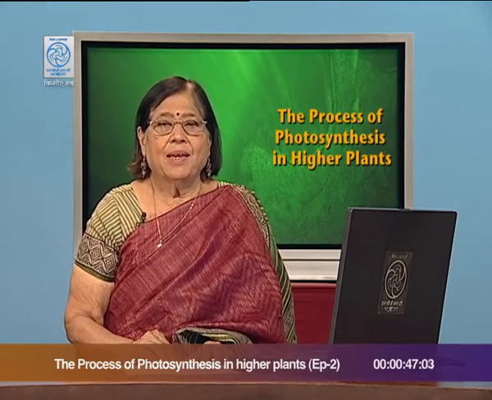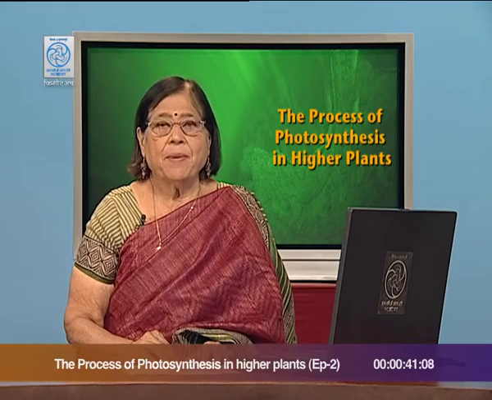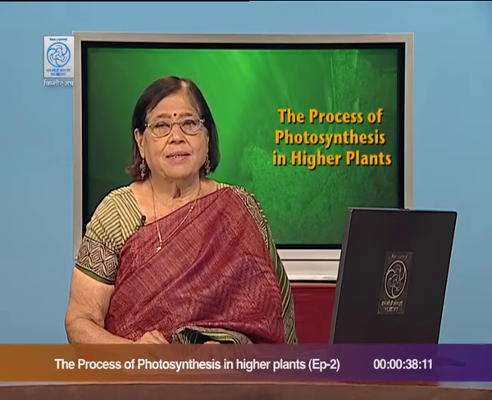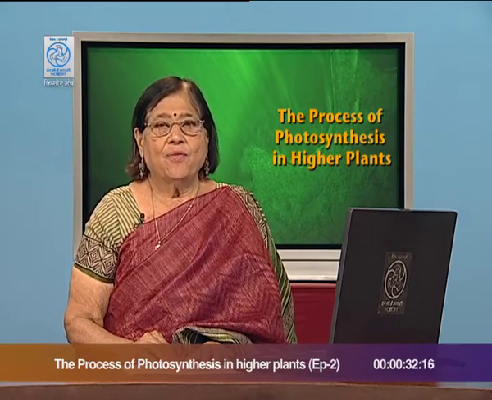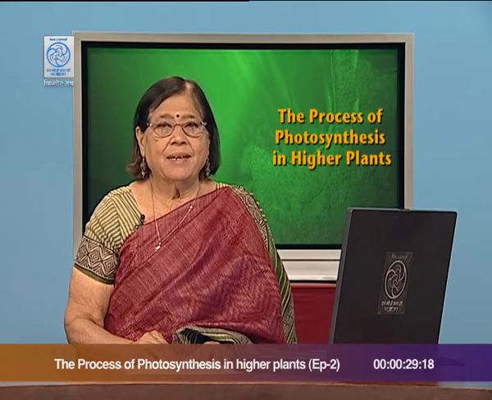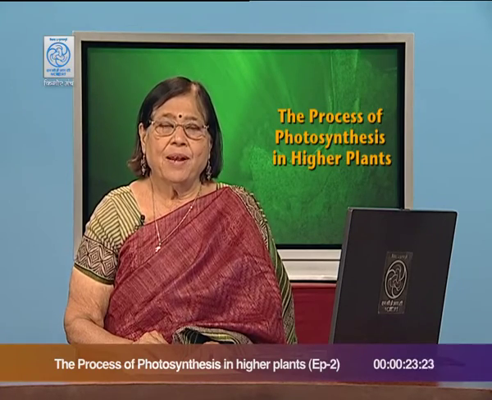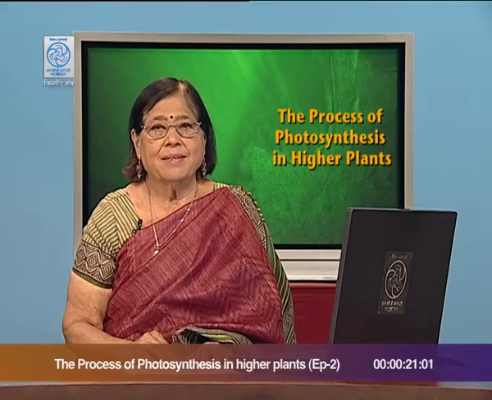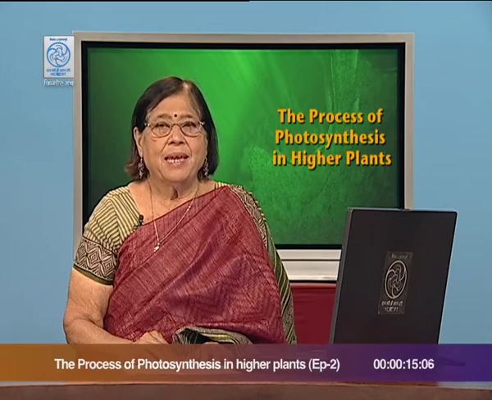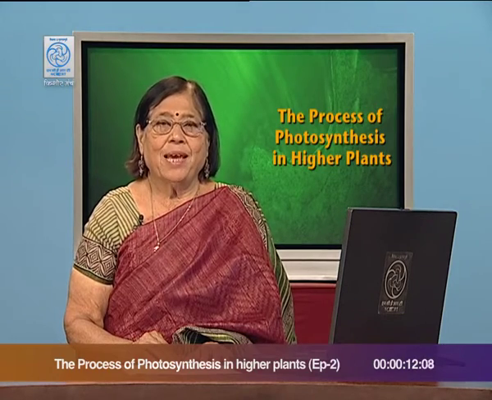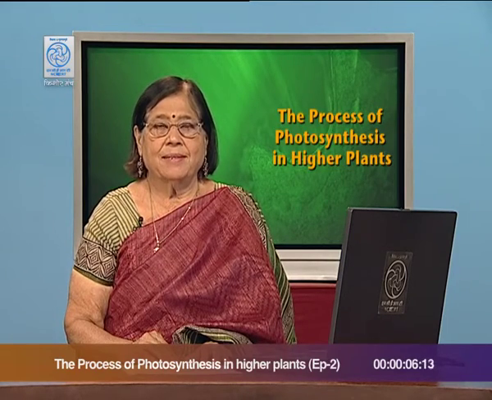In today's session, we have discussed the structure of chloroplast, its functioning, and the division of labor in chloroplast. We have also discussed 4 types of pigments: chlorophyll A, chlorophyll B, xanthophylls and carotenoids, and the colors imparted by them. We also discussed chlorophyll A, which is the primary pigment for photosynthesis, the light reaction, the dark reaction, the production of ATP and NADPH, and we have also understood the role of the light harvesting complex in photosynthesis.